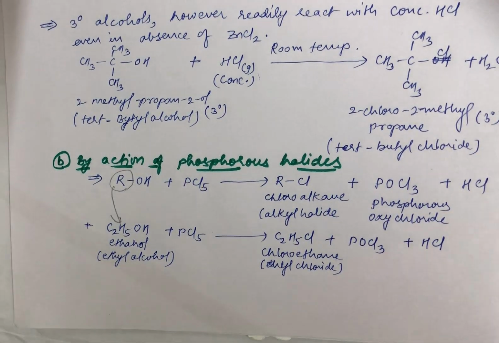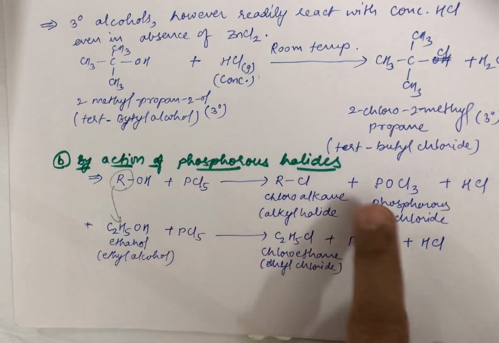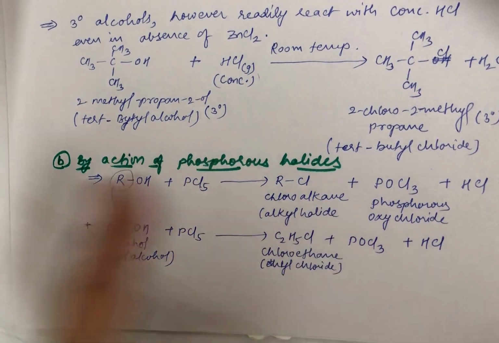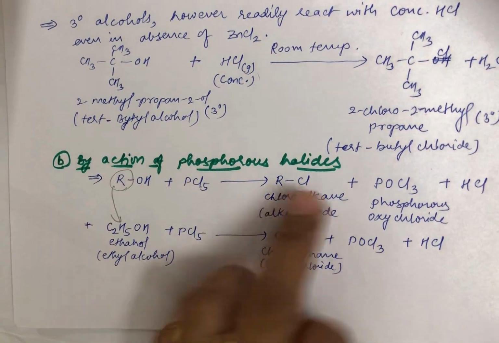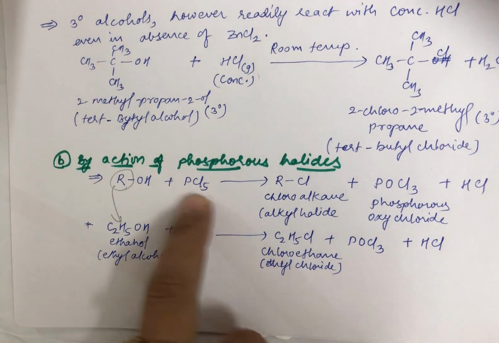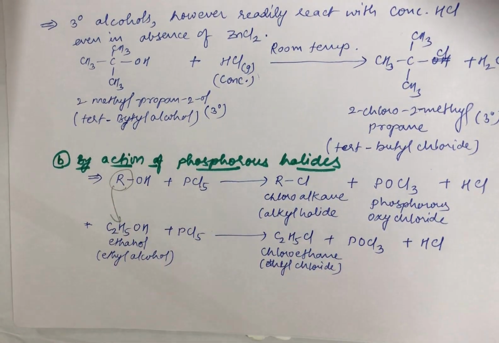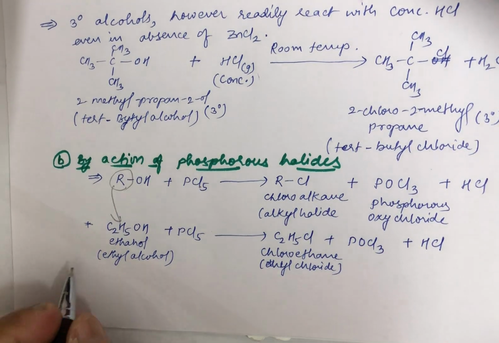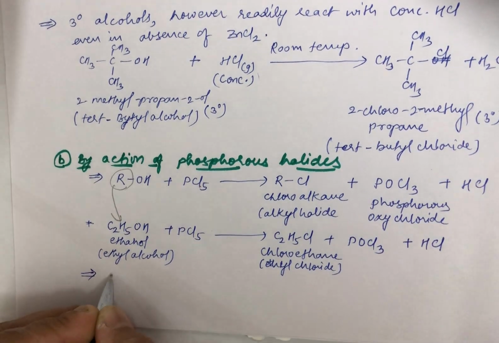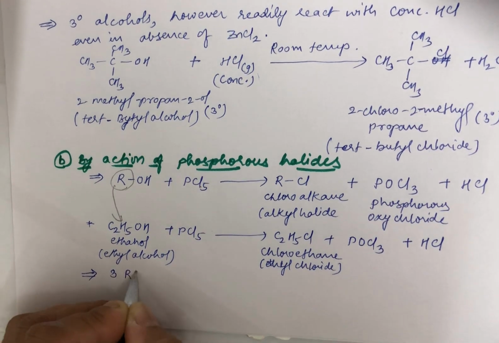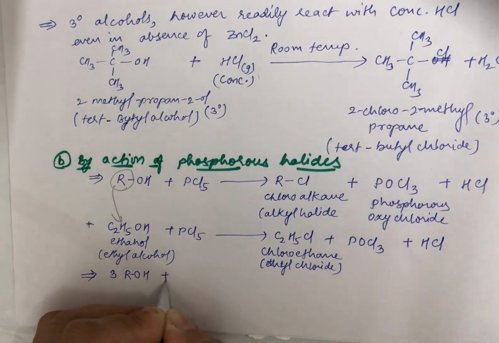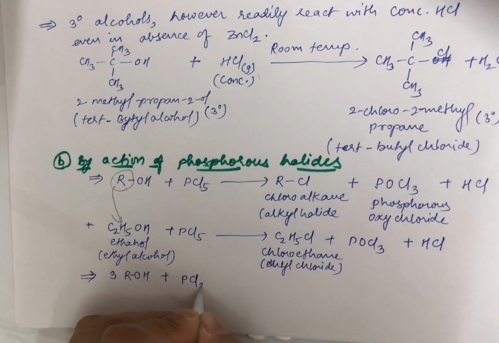So we are studying the preparation of alkyl halides from alcohols by the action of phosphorus halides. I have taken phosphorus pentachloride here. Now there is one more reaction where you can take an alcohol and react it with phosphorus trichloride.